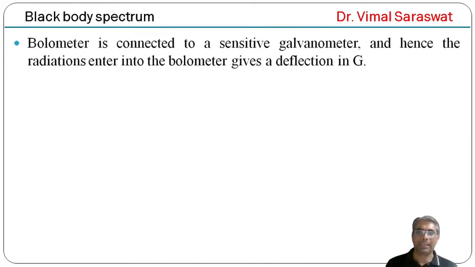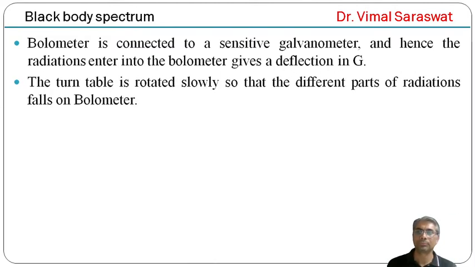The bolometer is connected to a sensitive galvanometer, and hence the radiations entering the bolometer give a deflection in the galvanometer. The turntable is rotated slowly so that different parts of the radiations fall on the bolometer.